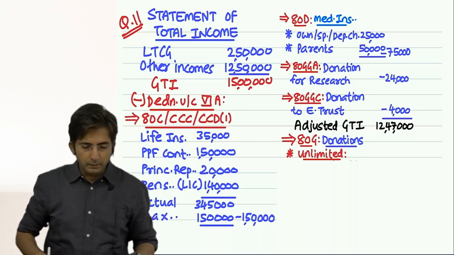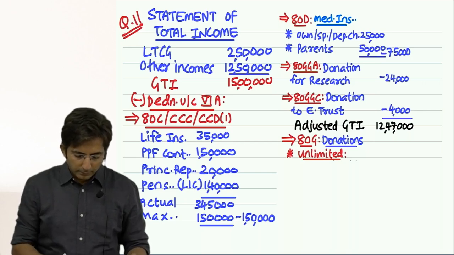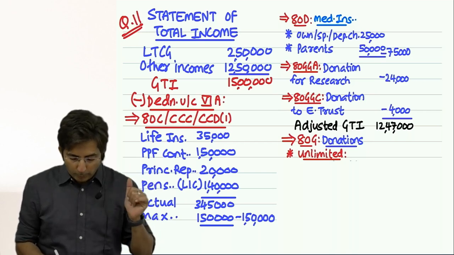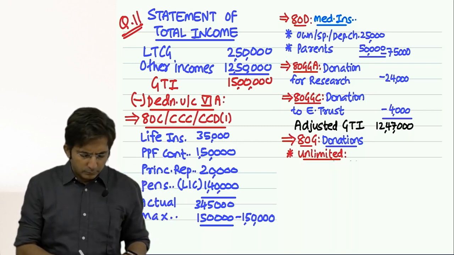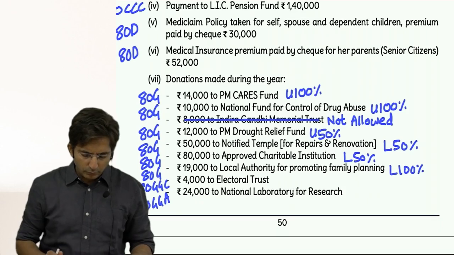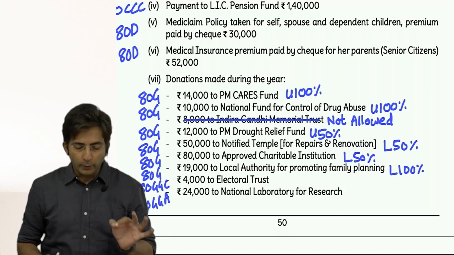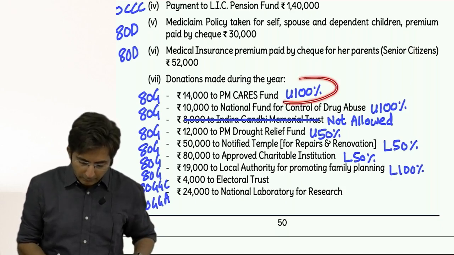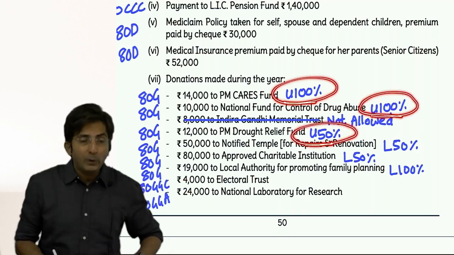Okay, now tell me, in unlimited donations what all do we have? See here, I repeat, there is no format. You will write whatever is given in the question in this list. So search in the question for U category, U50, U100. So look here, we have 1, 2, 3 items in U category.